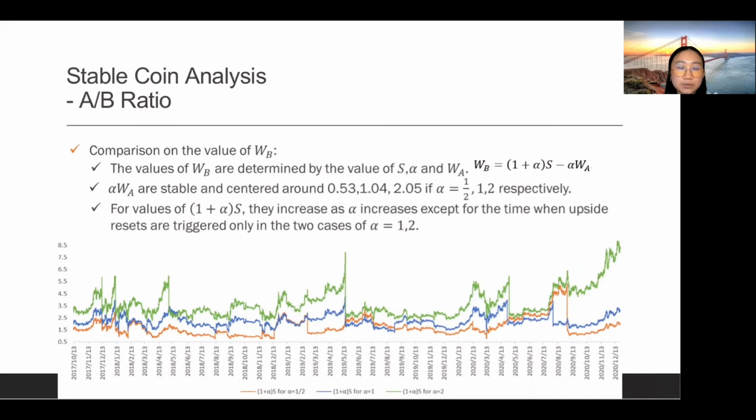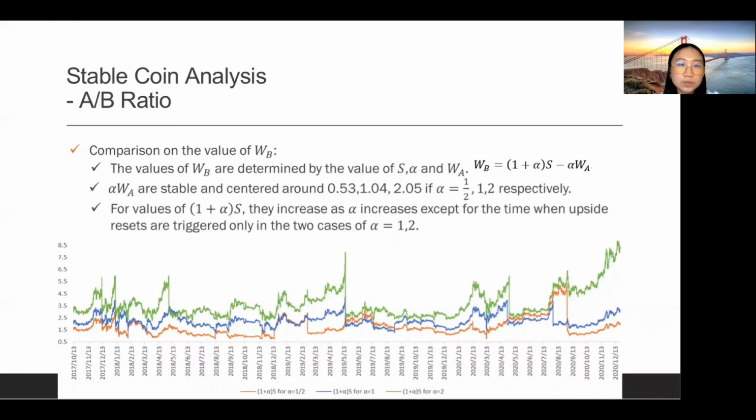Since WB is derived from the sum of 1 and alpha times S minus alpha times WA, we first have a look at these two parts. Alpha times WA are stable and center around 0.53, 1.04 and 0.05 if alpha equals 0.5, 1, and 2 respectively.